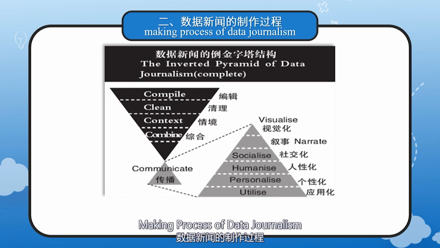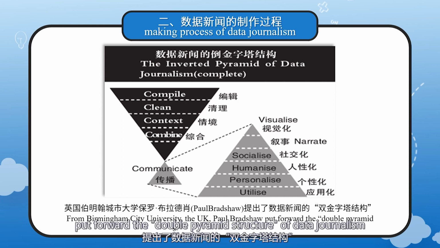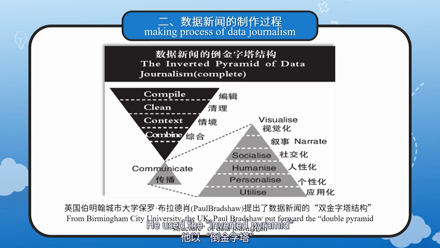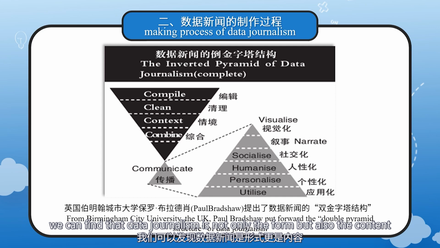Making process of data journalism. Paul Bradshaw from Birmingham City University, the UK, put forward the double pyramid construction of data journalism. He used the inverted pyramid to present the process of data journalism making, while using the upright pyramid to represent data journalism dissemination. According to the expression of data journalism's double pyramid structure, we can find that data journalism is not only the form, but also the content.